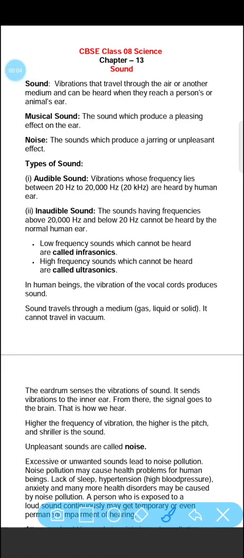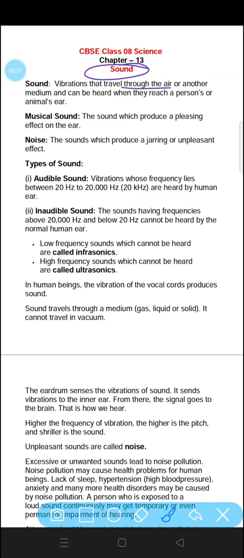Today we are going to study a new chapter, that is sound. So, sound is something that makes us hear. Whatever I am speaking, you are able to hear, that's because of sound. Sound is produced due to vibration in our throat. So, let us start the chapter with the definition of sound.